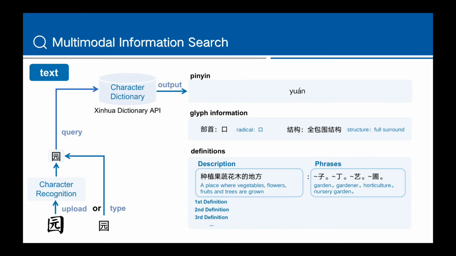Let's look into the multimodal information search. First is text output. With the typed or recognized query character, the system queries the Xinhua Dictionary API for the characters' basic information, including pinyin, glyph information, and definitions. They are basic information of a character from currently used dictionaries.